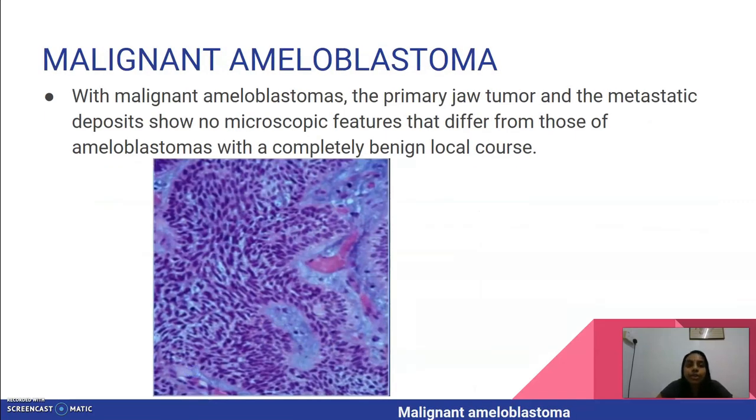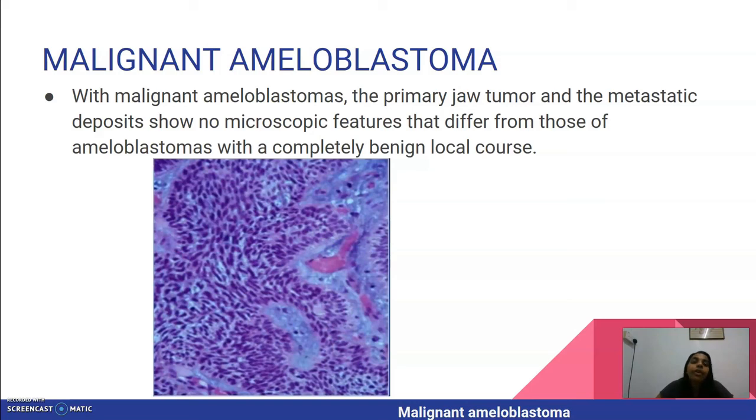Next malignancy under odontogenic origin is malignant ameloblastoma. The frequency of malignant behavior in ameloblastoma is difficult to determine, but probably occurs in far less than 1% of all the ameloblastomas. The term malignant ameloblastoma is used for a tumor that shows histopathologic features of ameloblastoma, both in primary tumor and metastatic deposits. Malignant ameloblastoma is usually seen in patients with the age range of 6 to 61 years old, and it does not have any sex predilection.